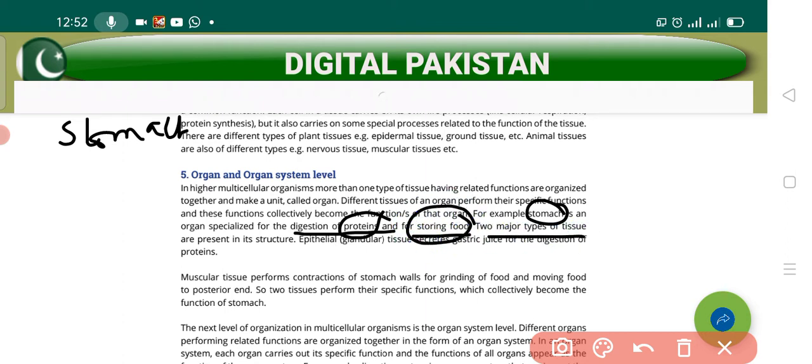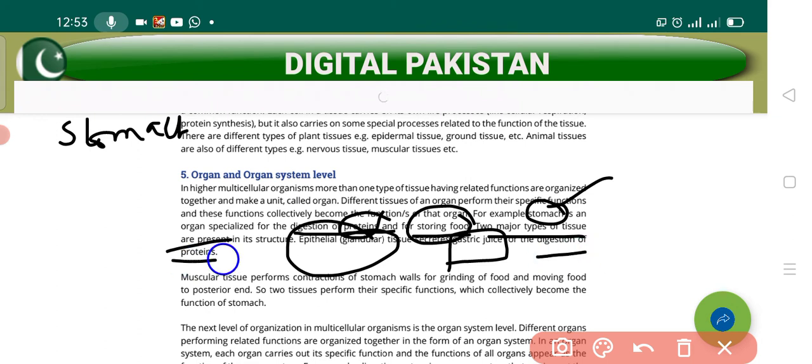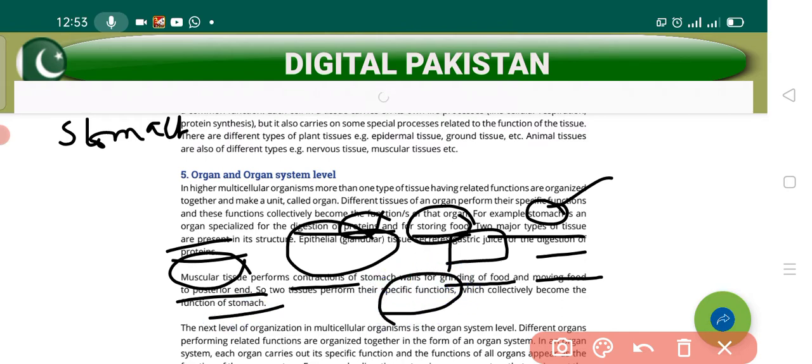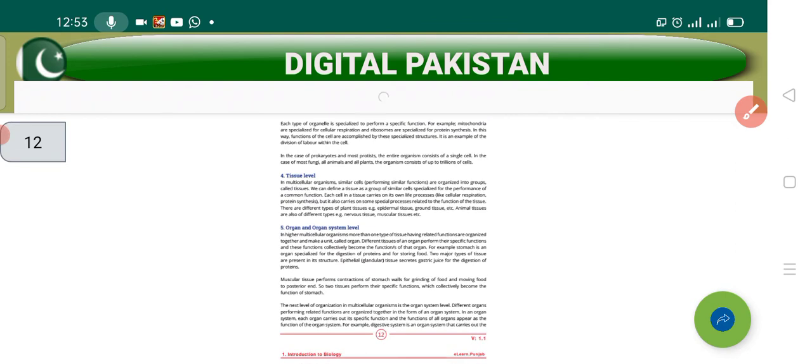Two major types of tissues are present in the stomach. One tissue is the epithelium, a glandular tissue, which secretes the gastric juice, and this gastric juice helps in the digestion of protein. The other tissue is muscular tissue, which performs contraction of the stomach wall so that it grinds the food and lets the food pass through. These two tissues' functions are collectively added together, and this becomes the specific function of the stomach. Did you get it? Let me explain in detail.